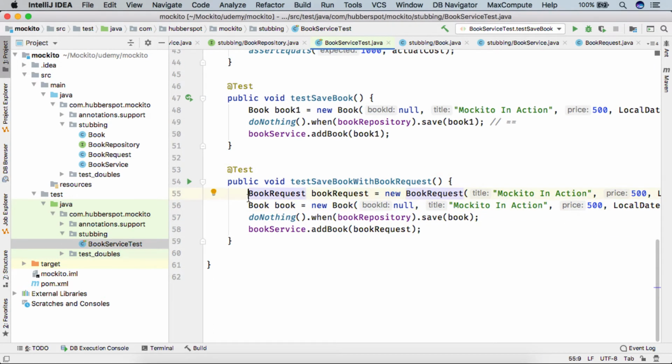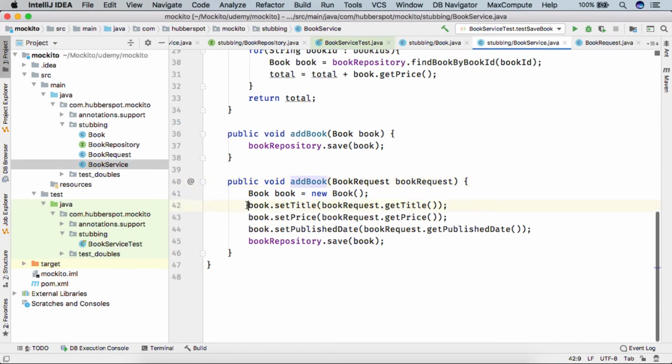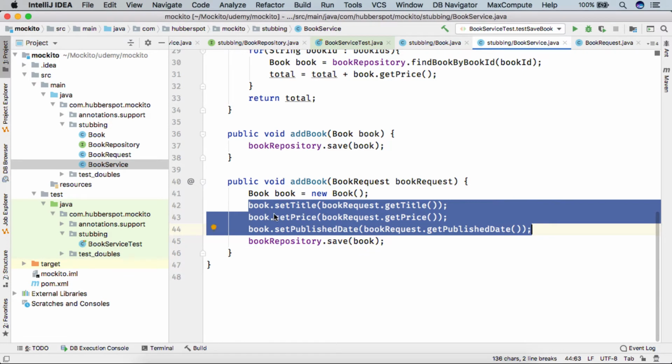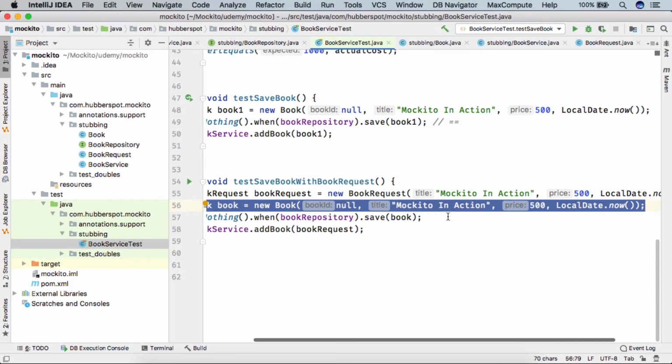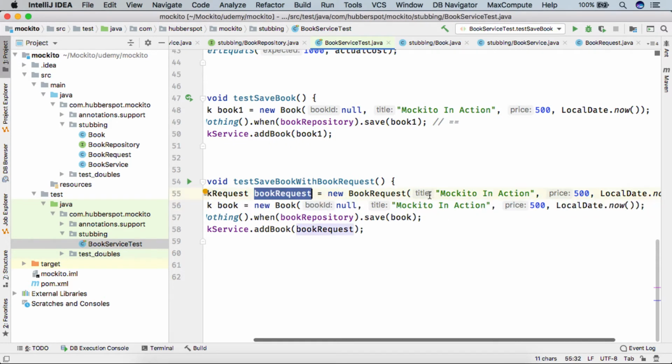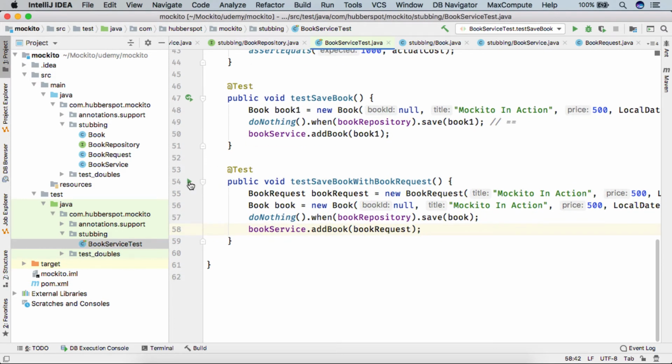So friends, if I run the test, it looks like it should pass, because to our book repository save method, the book which is getting created here has the same data which we have stubbed here, because in our book request we are passing the same values for the title, price and the date. So if I run the test case,